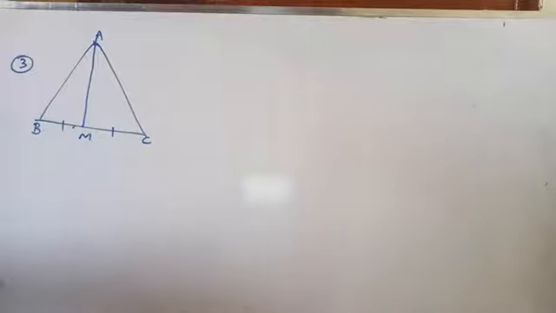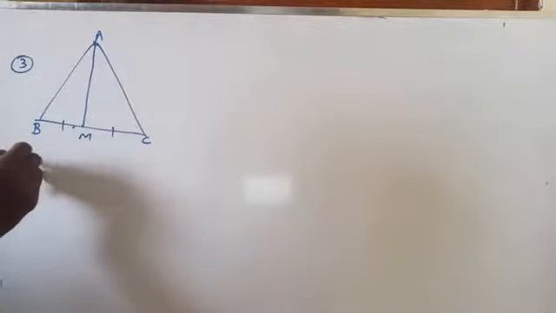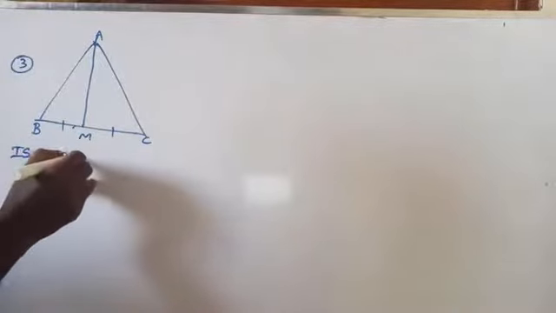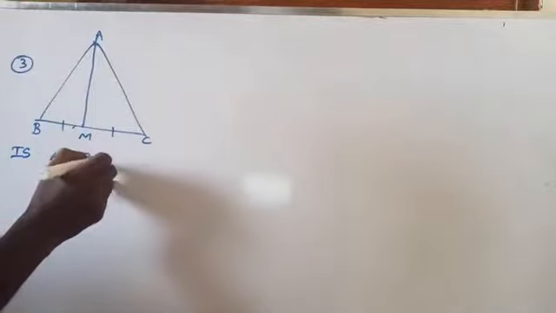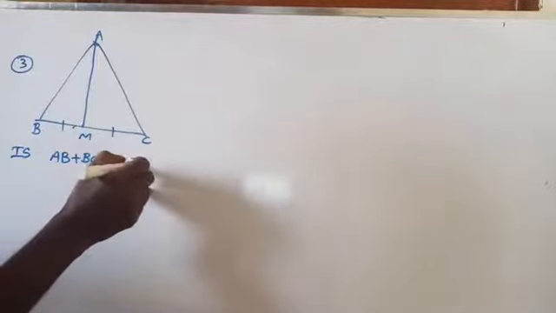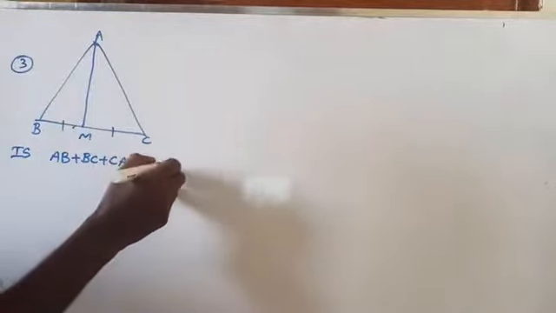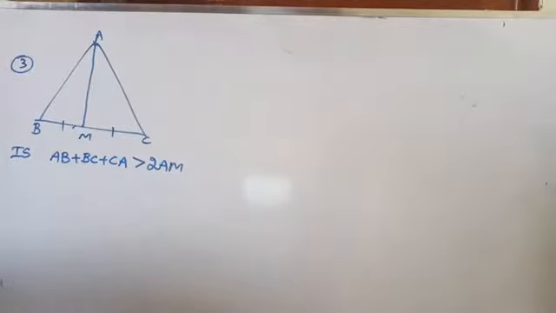Prove that AB plus BC plus CA is greater than 2AM. We know that the sum of the lengths of any two sides of a triangle is always greater than the third side.